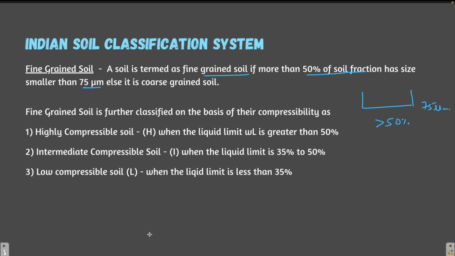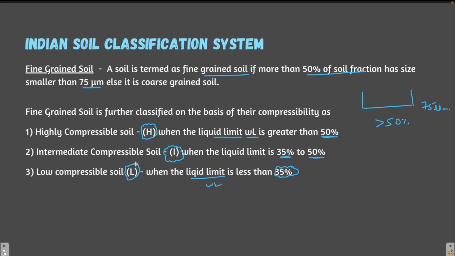So what parameter is used here? When the liquid limit of the fine grained soil is greater than 50%, it is highly compressible soil, and the symbol used for highly compressible soil is letter H. When the liquid limit is between 35 to 50%, including 35 and 50, the fine grained soil is of intermediate compressibility and the letter used is I. When the liquid limit, that is the WL of the soil, is less than 35%, then the soil is low compressible soil and the symbol used is letter L.